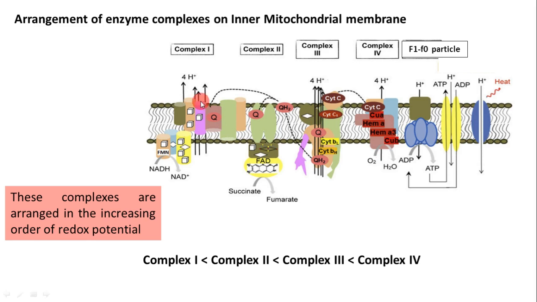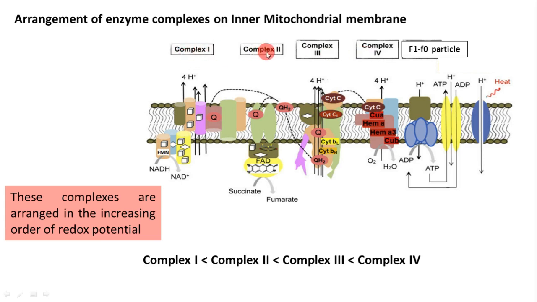On the inner mitochondrial membrane, the four complexes of the respiratory chain are arranged in a linear fashion, from complex 1 to complex 4.